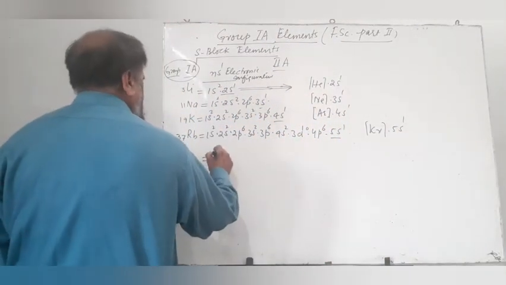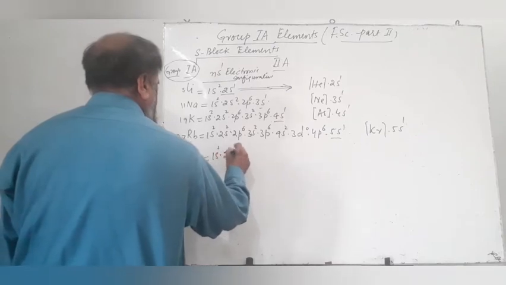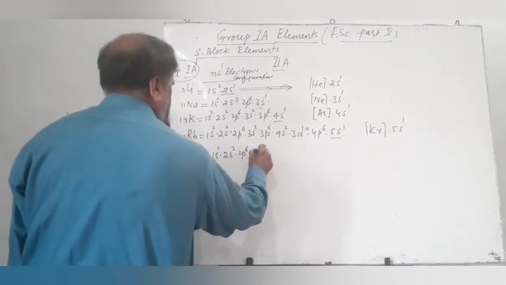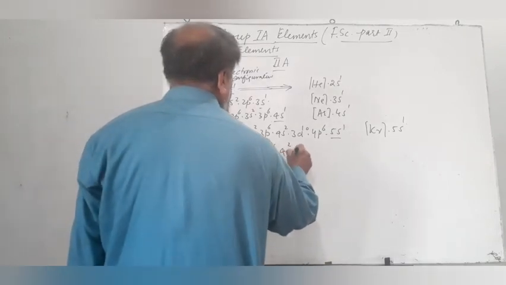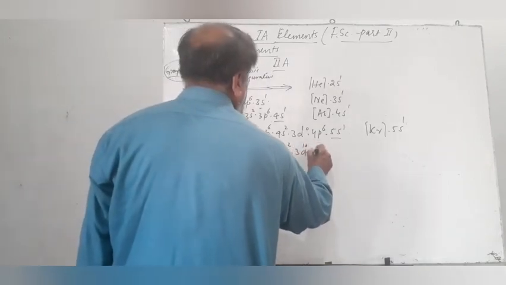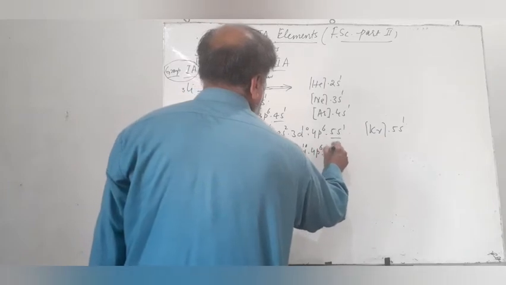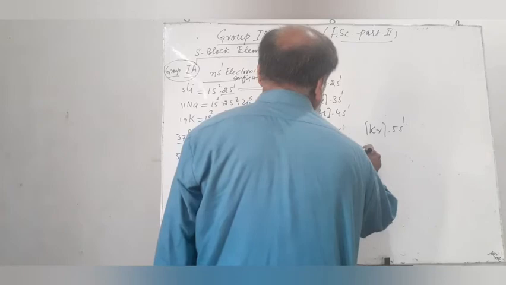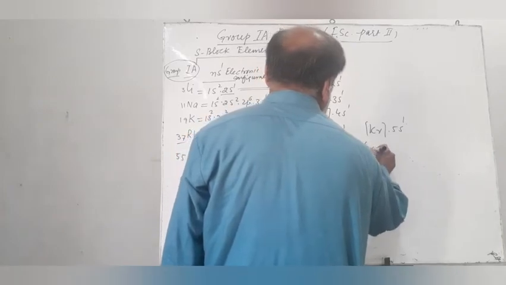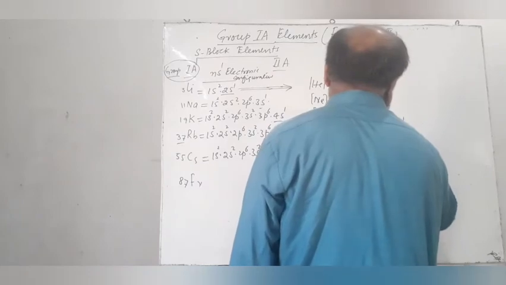Cesium 55 has the configuration 1s2 2s2 2p6 3s2 3p6 4s2 3d10 4p6 5s2 4d10 5p6 and 6s1, and we can write xenon configuration into 6s1.